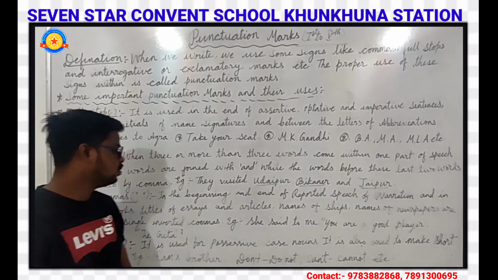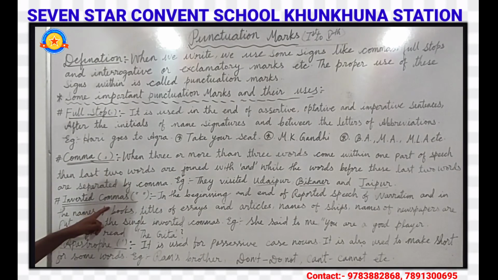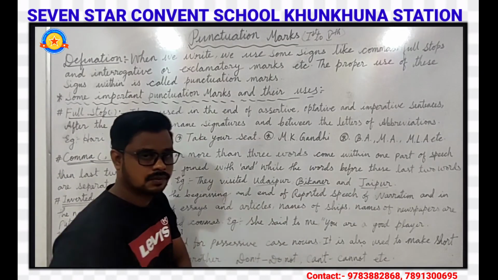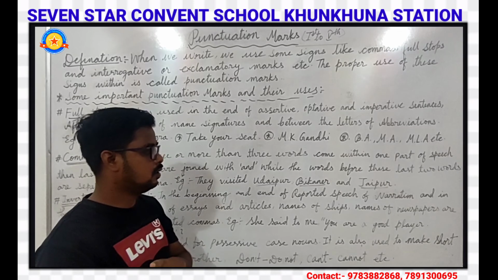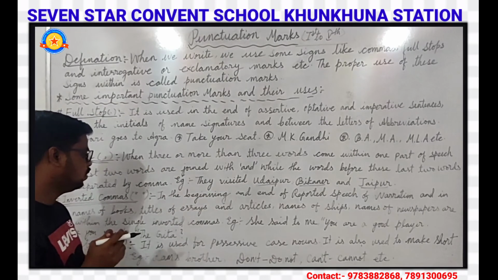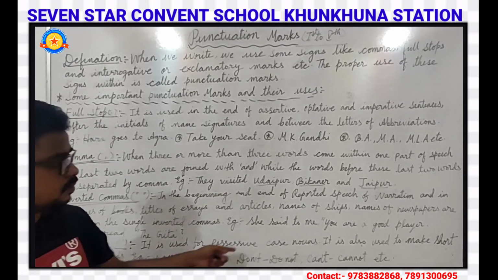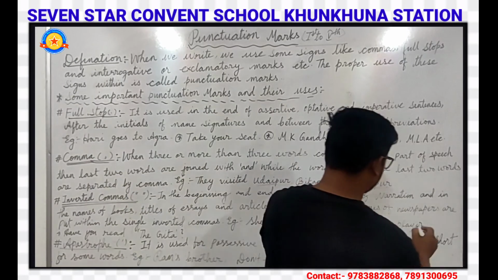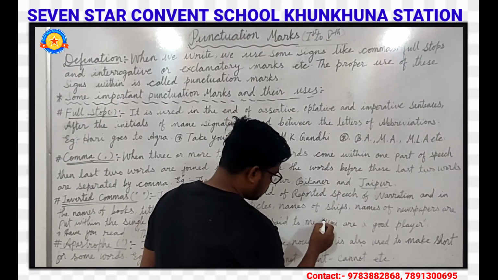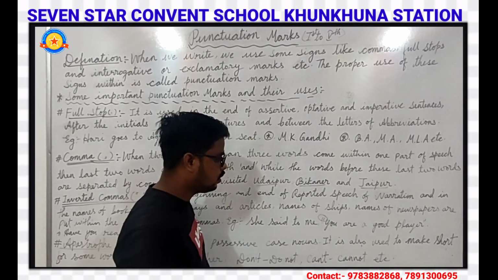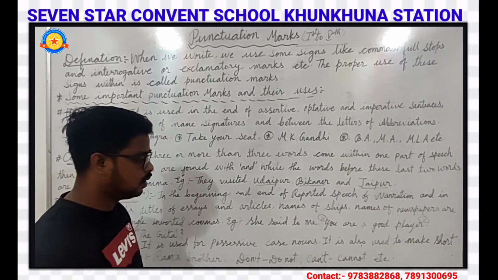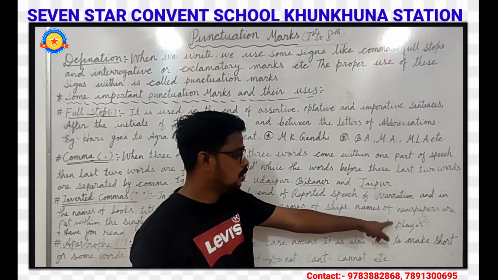Okay, students. So our next is inverted commas. They are used in the beginning and end of recorded speech or narration, direct and indirect speech. So we use inverted commas. For example, she said to me, "You are a good player." Here, this symbol is called inverted comma, and it is closed with an inverted comma. She said to me, "You are a good player."